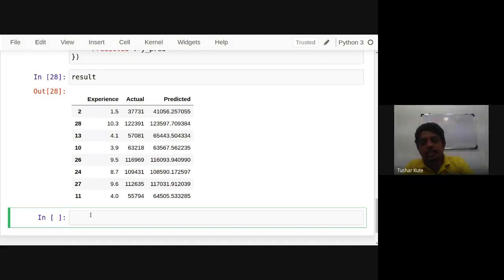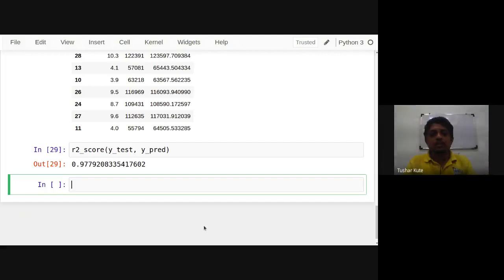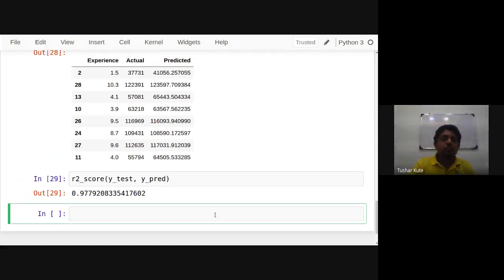And by using this data, now we can check the R2 score. R2 score requires the original data and the predicted data. I can see it is 97% matching. See, R2 score: accuracy of the data that you have predicted is 97.79%. It means that the model is highly linear, meaning input and output are highly connected linearly. That we can find by this particular method.